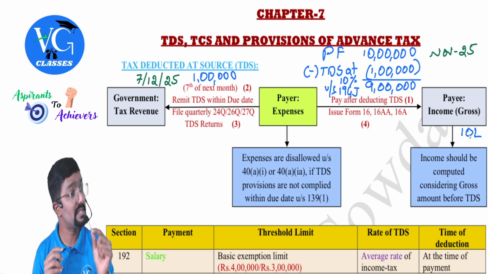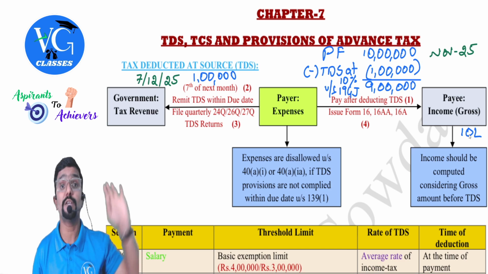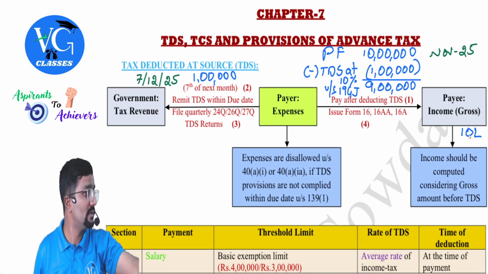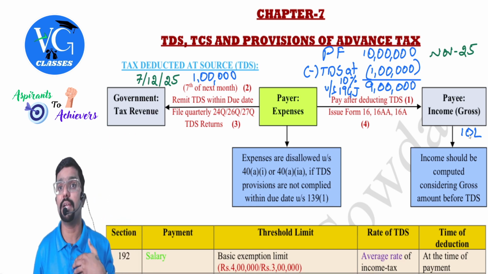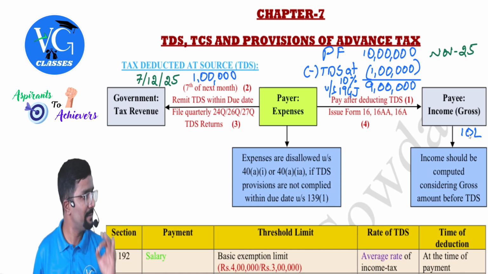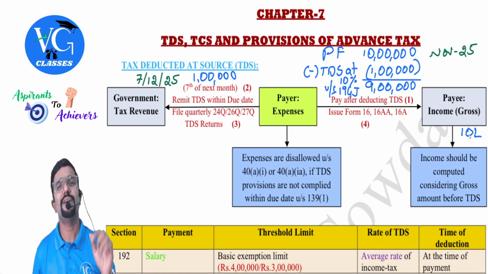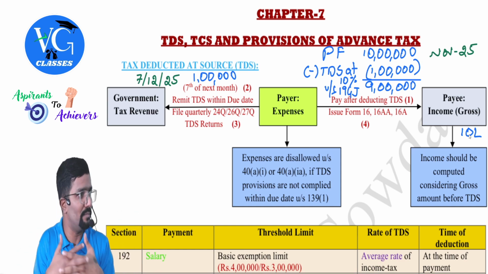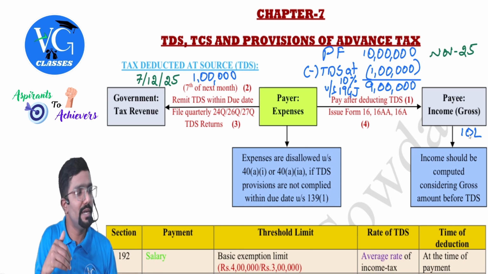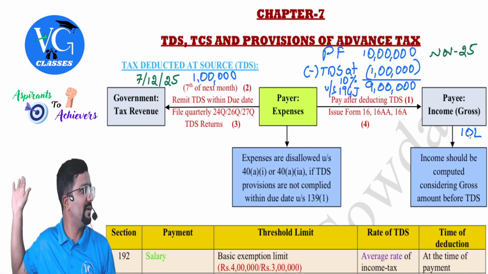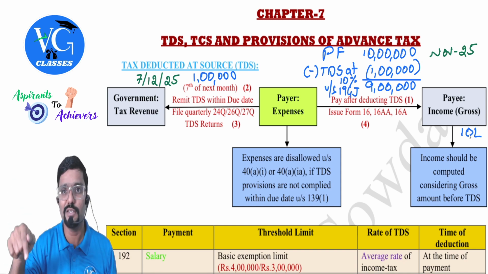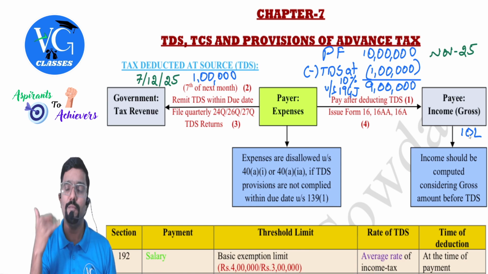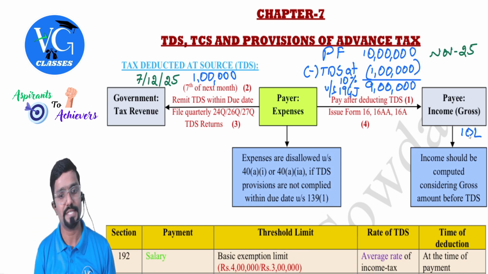But there are practical instances where people have deducted TDS but not remitted it to the government. Clear? In that case, you have to follow up with them, saying, sir, please deposit. If not, I will not get credit. People have done like that in practical life. Very rare, but some people are addicted to non-compliance. They will deduct TDS from your payment but not remit it to the government. You are supposed to disclose the income, but you are not getting the credit. It will be like that. So you have to follow up and make sure that they are depositing it.